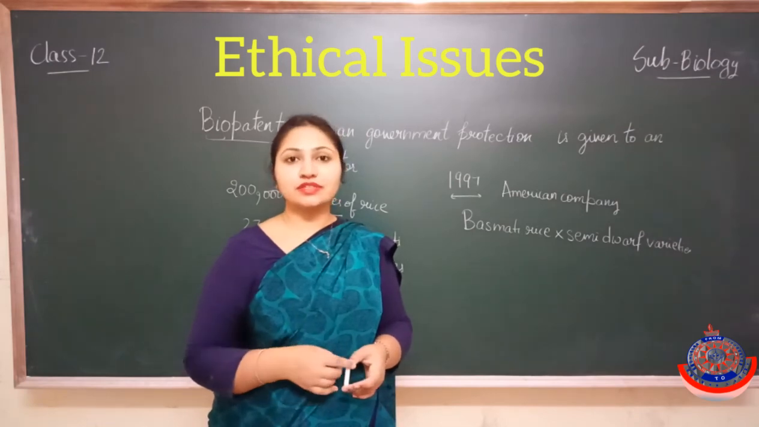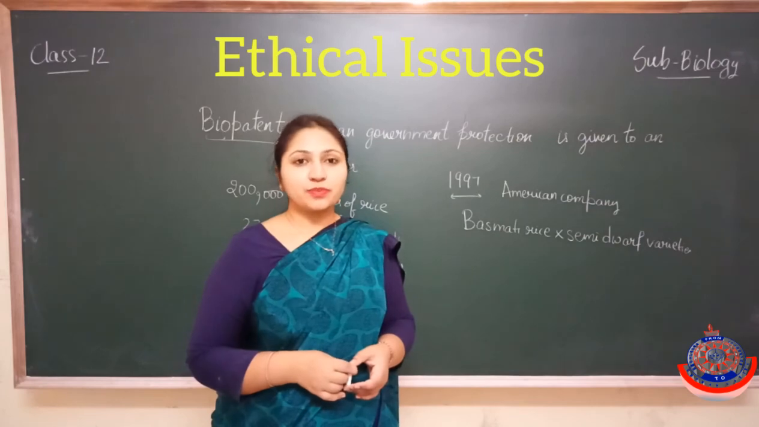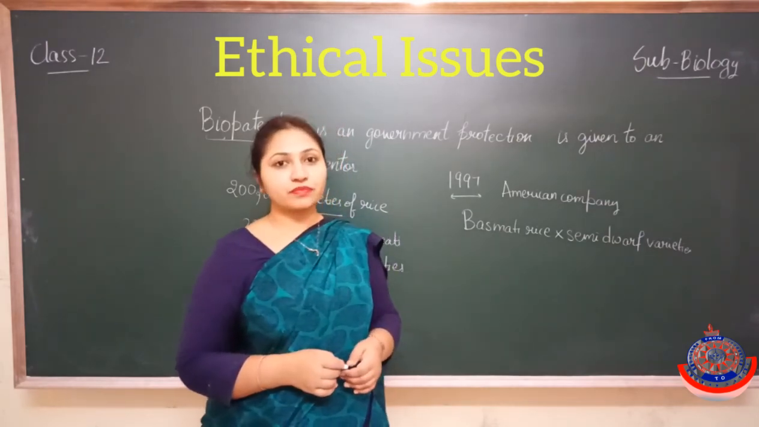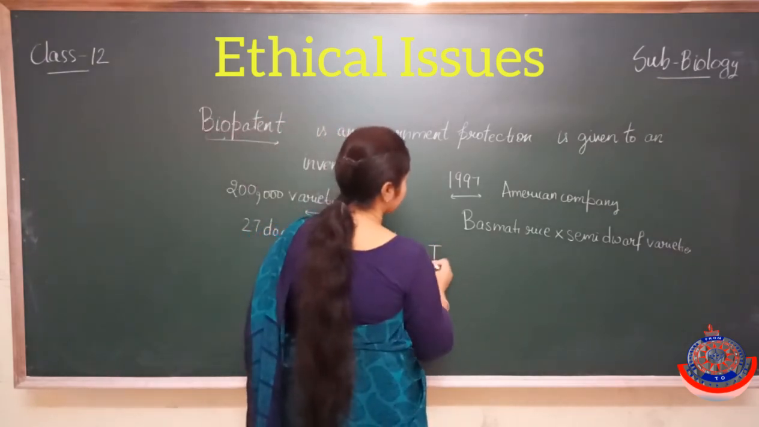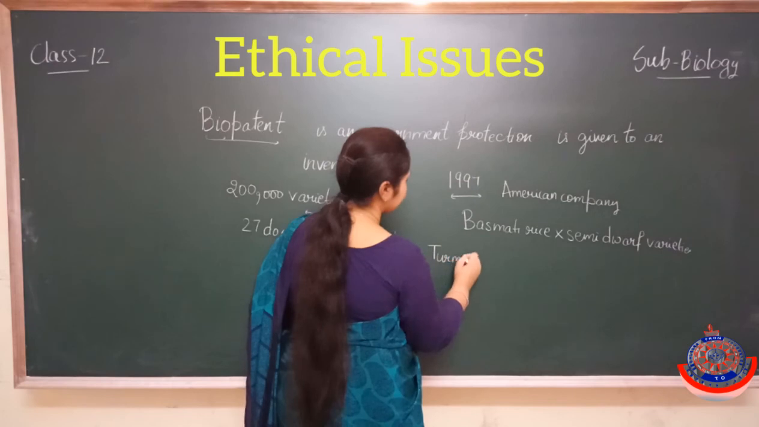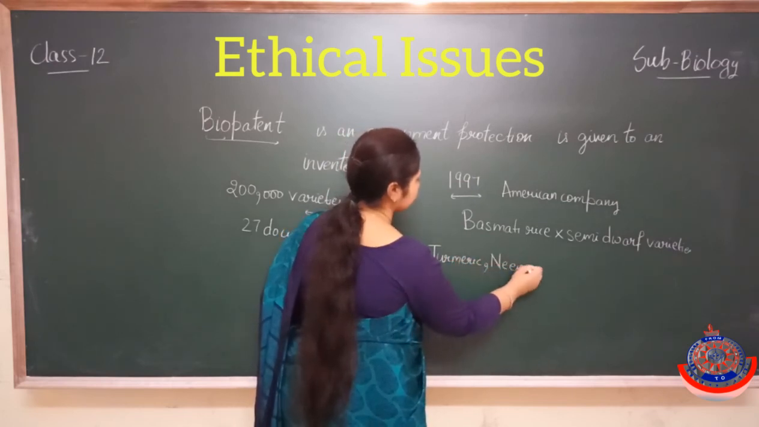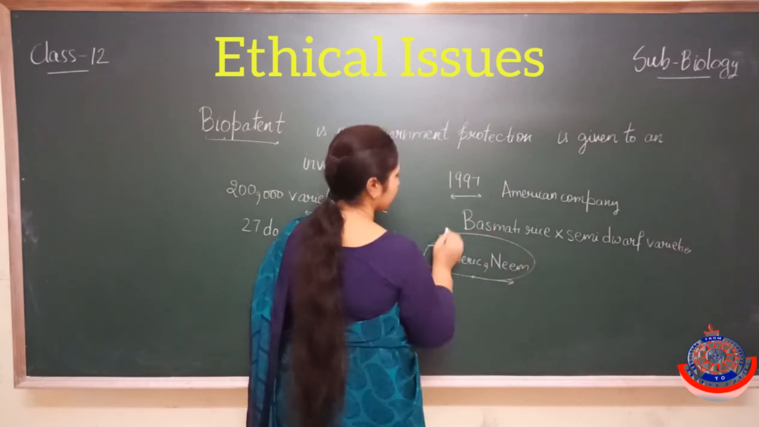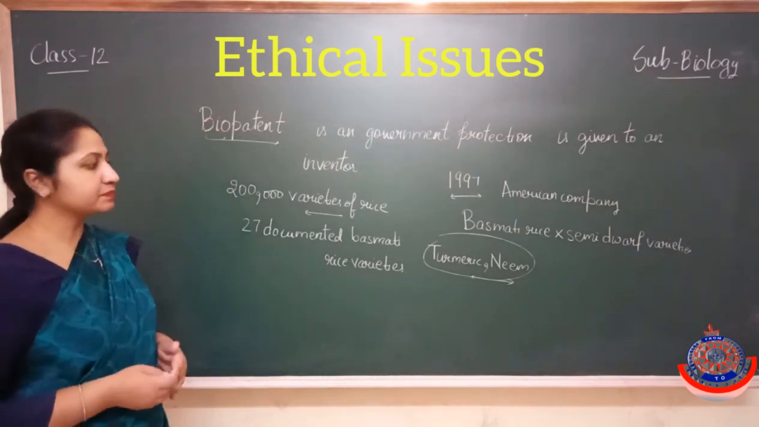Otherwise, other countries will make use of this. They will exploit us, they will exploit our bioresources. And there are some other medicinal plants also, like turmeric and neem. From these kinds of plants, we can create various medicines.